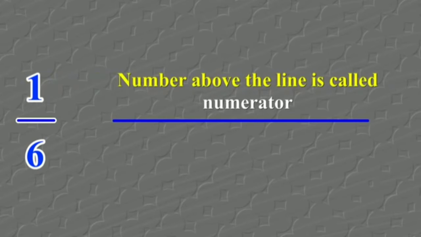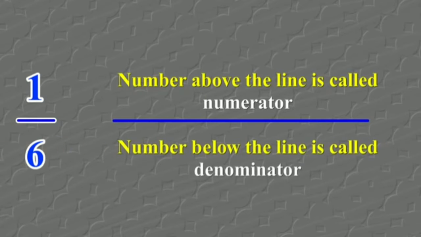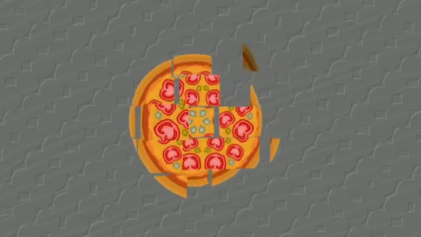Here the number above the line is called the numerator. Here the number above the line is 1. Next, the number below the line is called the denominator. So the number below the line is 6 here. So 1 is the numerator and 6 is the denominator here.